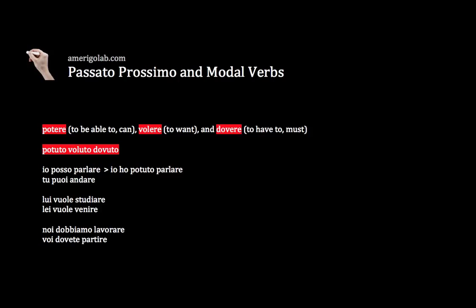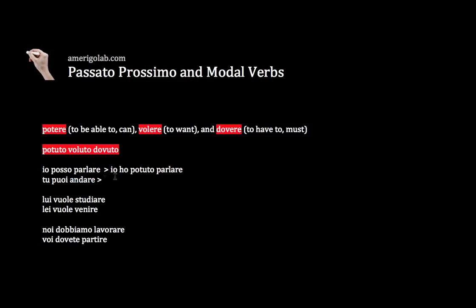Tu puoi andare. Now, you remember that andare is a movement verb, an intransitive verb, part of the house of essere, so it requires the verb to be.